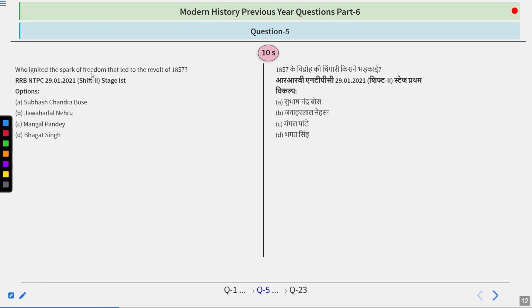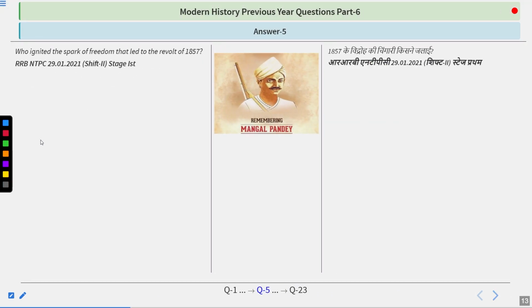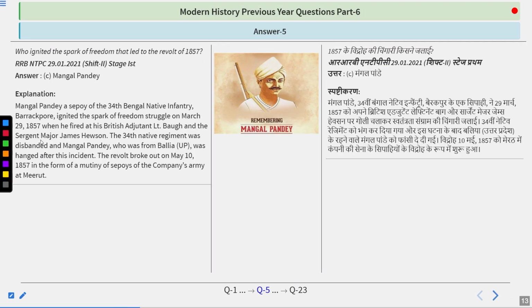Who ignited the spark of freedom that led to the revolt of 1857? Options are Subhash Chandra Bose, Jawaharlal Nehru, Mangal Pandey, or Bhagat Singh. Try to find out the answer, guys. And I guess you have your answer because this is a simple question. The answer is Mangal Pandey.